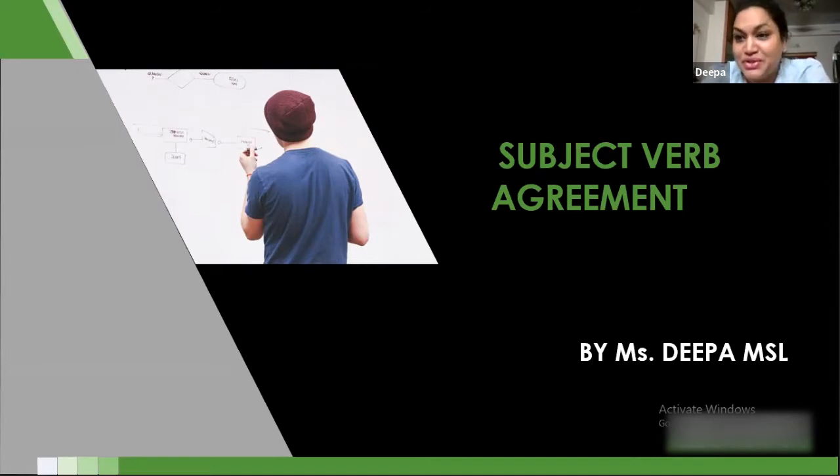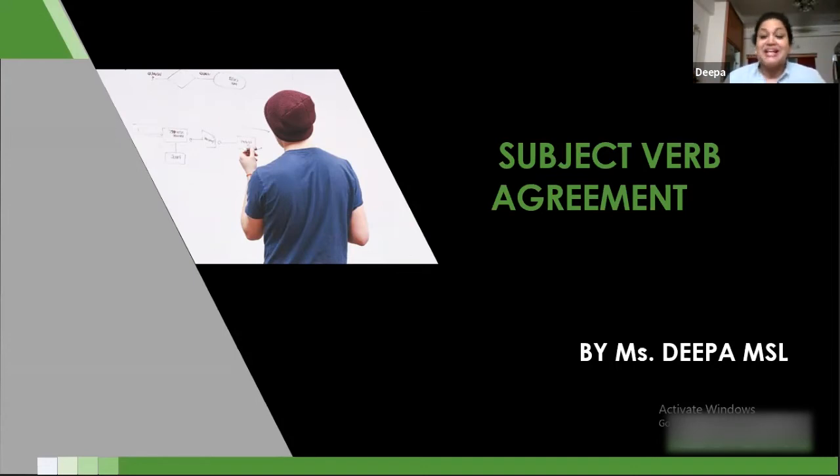And today we are going to do subject verb agreement. When we're talking about subject verb agreement, we have already done nouns and pronouns, and we have also done verbs. Today we are going to talk about the subject, that is the nouns and/or the pronouns, and the verb, which is basically the action, and their agreement. And how do you determine that?